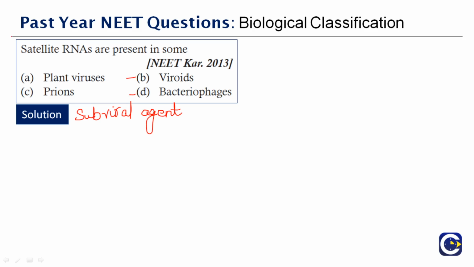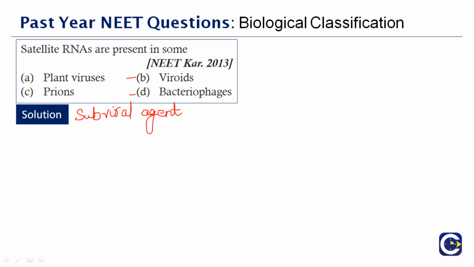Have you ever heard the word prions? Prions are misfolded proteins with the ability to transfer their misfolded shape onto the normal variants of the same protein. They characterize several fatal and transmissible neurodegenerative diseases in humans and many other animals. Out of the 4 options given here, they have clearly mentioned satellite RNA, which is exclusively present in plant viruses.